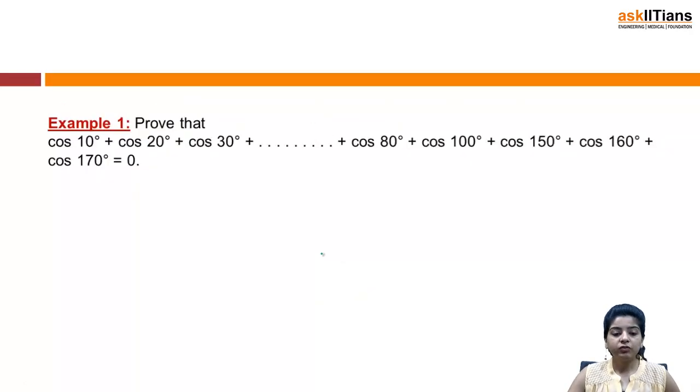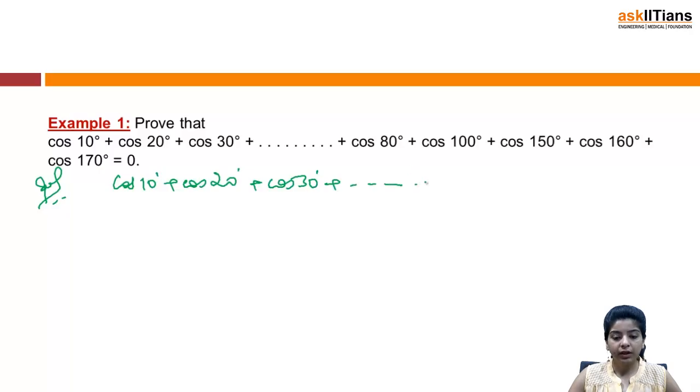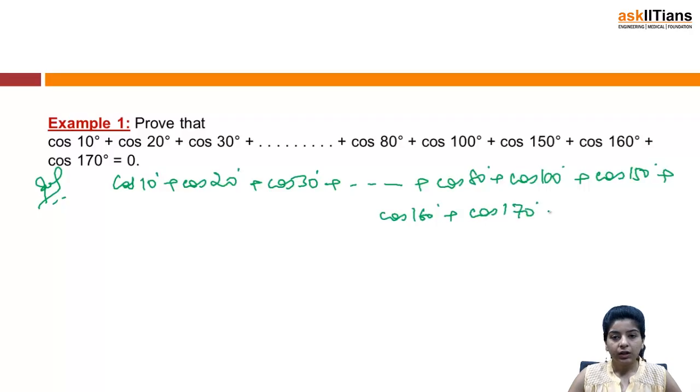Okay, now we have an example based on this. Prove that cos 10 plus cos 20 degree plus cos 30 degree, and so on, cos 80 degree plus cos 100 plus cos 150 plus cos 160 plus cos 170 is equal to 0. So how do we proceed? Whenever you have questions of this form, I am writing it like this. This is the given term, then I have cos 80, cos 100, cos 150, cos 160, cos 170 equal to 0. I need to prove this.